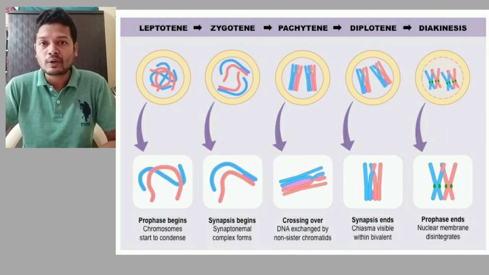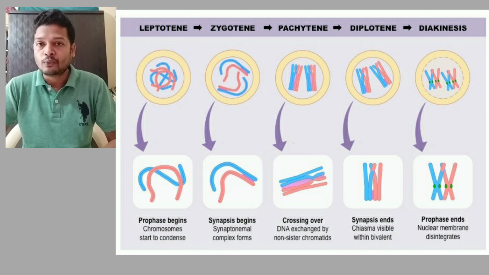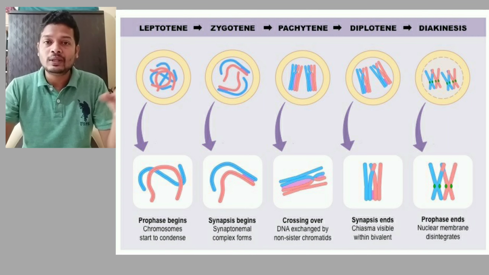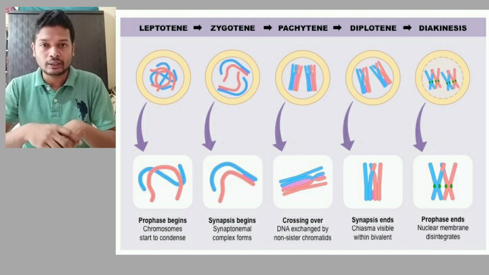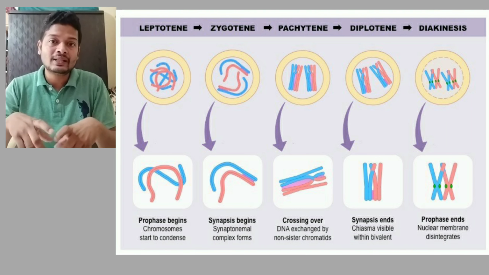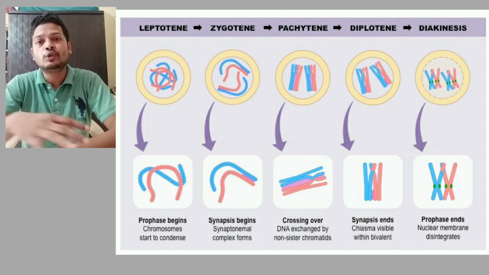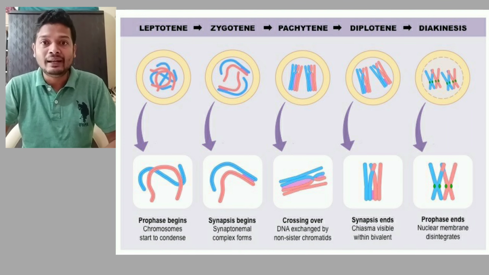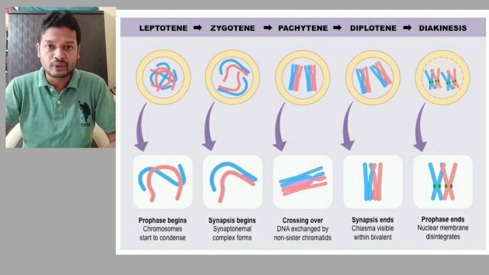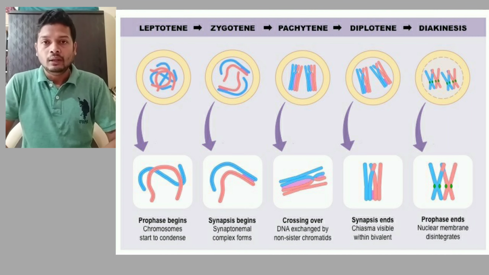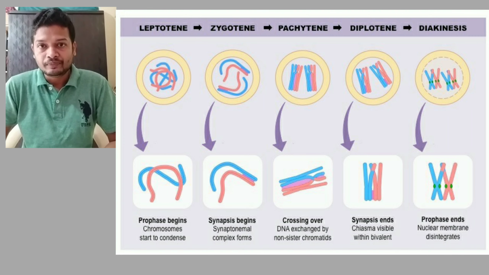Suppose chromosome number 1 is in a pair. So one chromosome number 1 is somewhere and the other chromosome number 1 is somewhere else. They start finding each other. Like this, 23 pairs start coupling together. It is like when we have all the shoes placed together and then we start sorting them, one pair with another. That is how the chromosomes start finding each other. The chromosomes start pairing. That happens in leptotene.